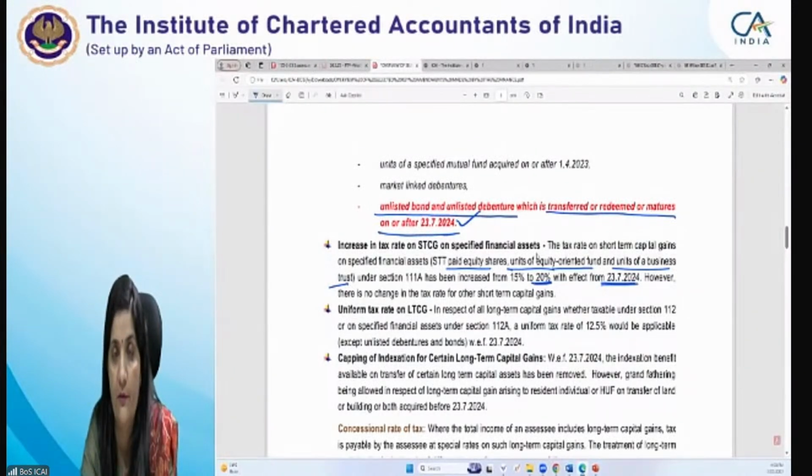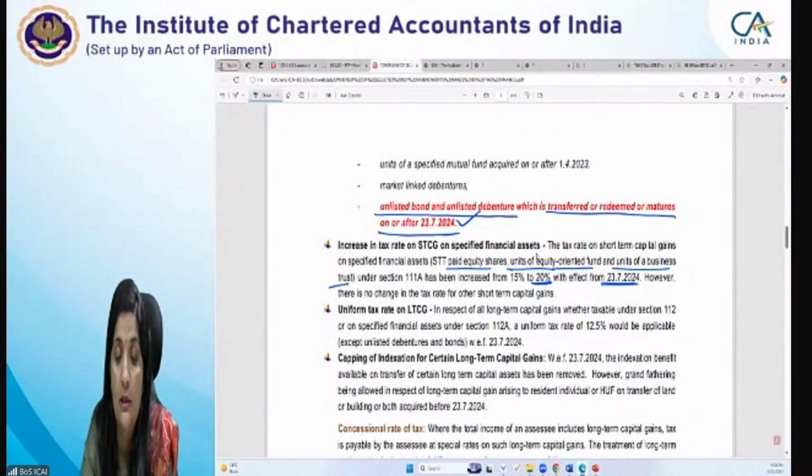If it is on or after 23/7, then it is 20% in respect of those assets. Then the uniform rate, they have just removed the difference. Otherwise, you will see that in 112A the 10% rate is applicable. For 112, 20% is applicable. Still for this assessment year, both will continue because of this specified date applicability.